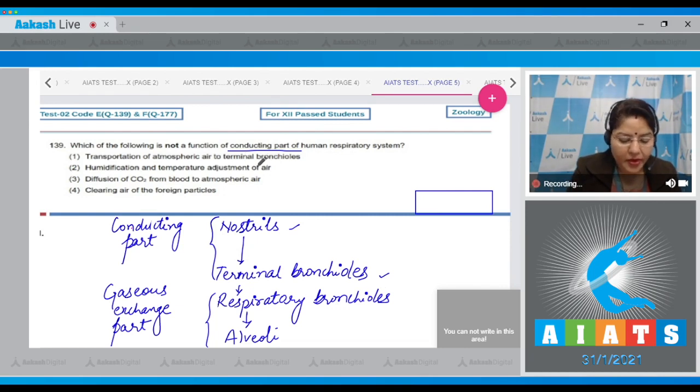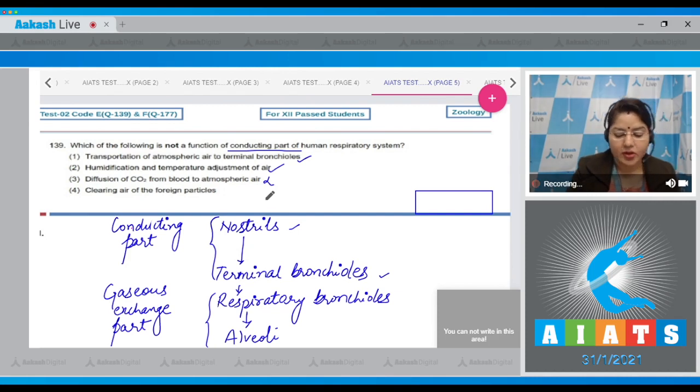First option, transportation of atmospheric air to terminal bronchioles. This is a function of the conducting part. Second option, humidification and temperature adjustment of air. This is also a function of the conducting part. Third option, diffusion of CO2 from blood to atmospheric air.